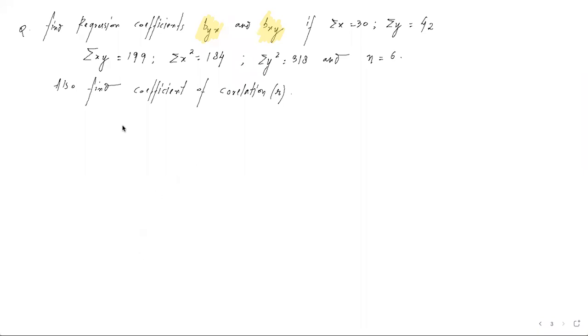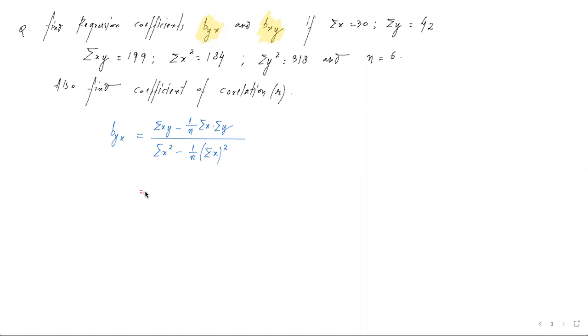So what we can do, we can directly write down the formula for byx. So if we try to recall the formula, we have the same numerator. So it is summation byx. The formula is summation xy minus 1 by n summation x into summation y whole divided by summation x square minus 1 by n summation x का whole square. This is our formula. We'll now substitute the data.